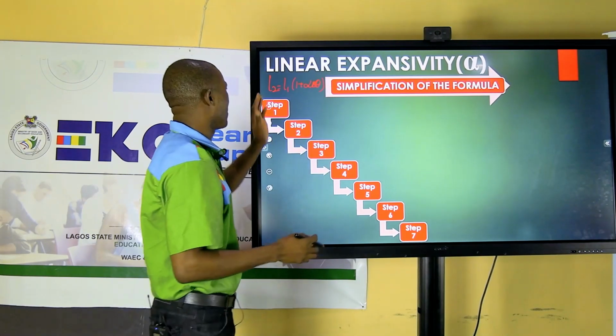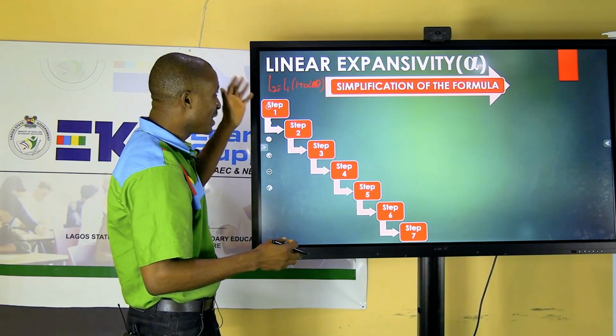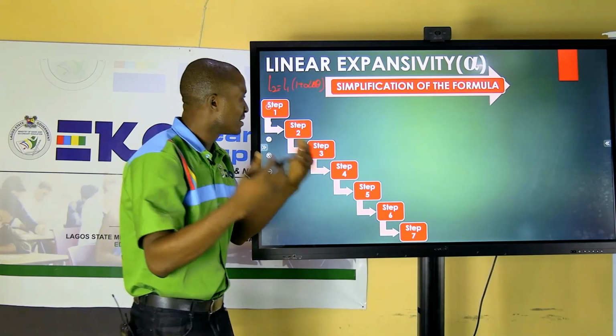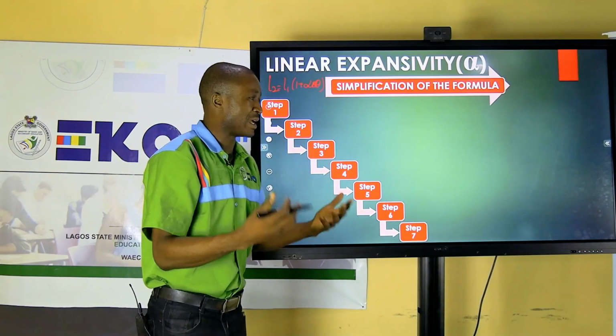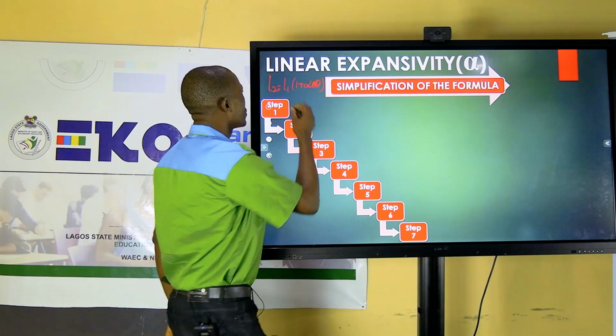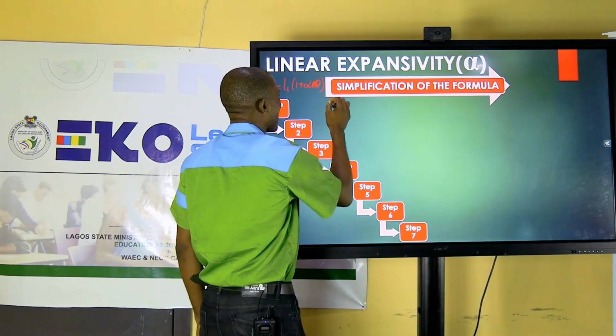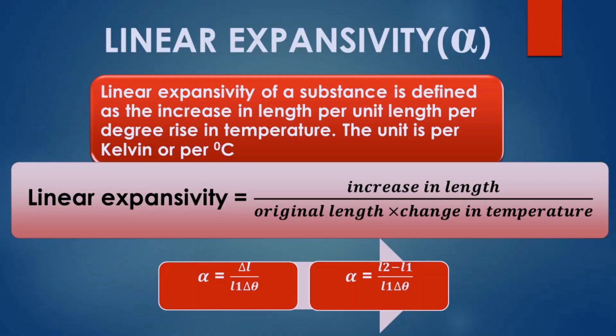So you don't need to cram this formula. You'll be making use of this in most of your exams, like your WAEC and your NECO. From the definition, alpha equals linear expansivity. The definition of linear expansivity is talking about increase in length over original length, then change in temperature.